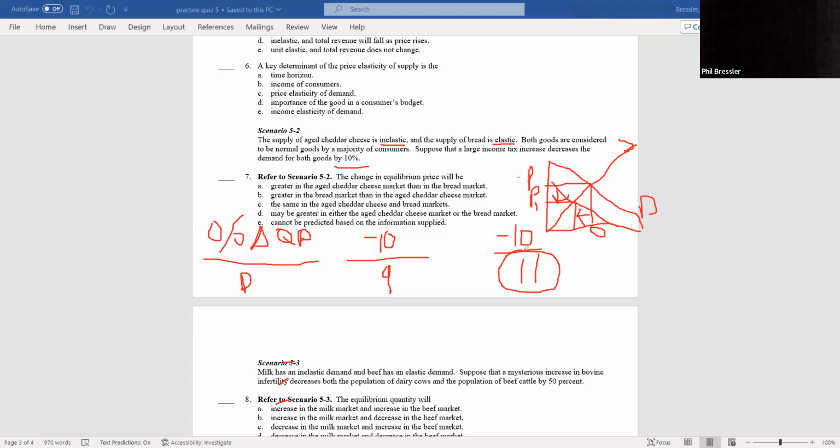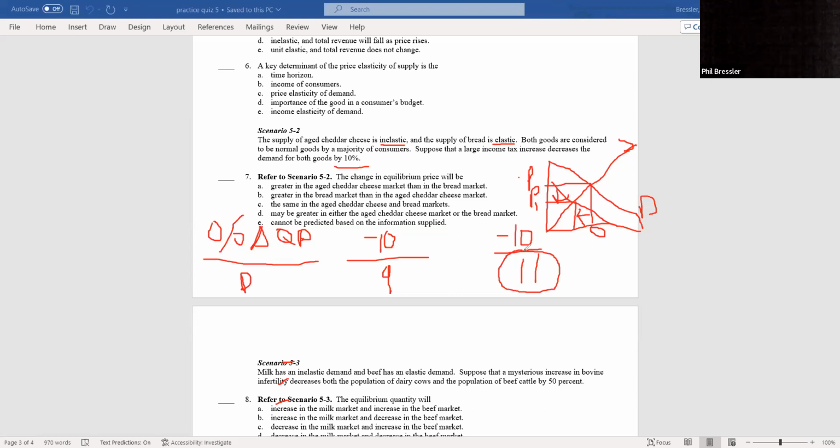Okay? So there is how I figured it out. And there is like a diagram in case they ask, what happens to price and quantity? So they could ask a question here, like the same thing. Instead of the change in equilibrium price will be greater in the aged cheddar market. Again, the aged cheddar market is more inelastic. That's the right-hand number.